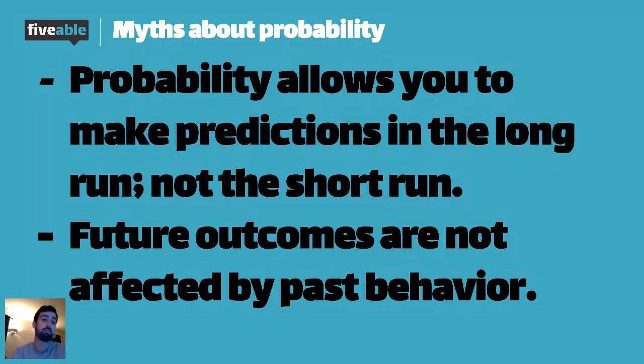For example, if I flipped a coin the past 10 times, let's say I flipped heads. If I flip it now, there's no more chance of it being a tails or a heads than what it was because of the past 10, right? The past 10 do not affect what's happening right now. That gets a lot of people to lose a lot of money. And it's right, your instincts are telling you, hey, the past 10 were red, the next one's got to be black. Or the past 10 coin flips, you want to feel like that's true, but that's your illogical brain talking.